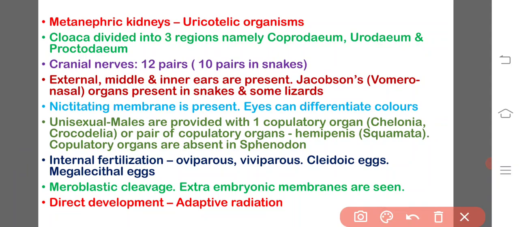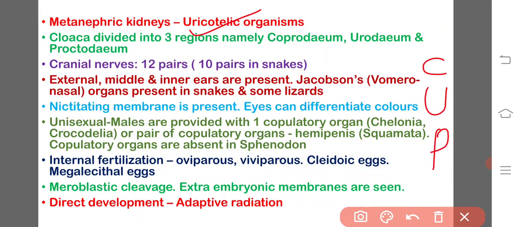Apart from that, in the excretory system, one pair of metanephric kidneys is present, and their excretory material is uric acid, hence they are known as uricotelic organisms. And the cloaca of the reptiles gets divided into three regions, namely coprodium, urodium, and proctodium.